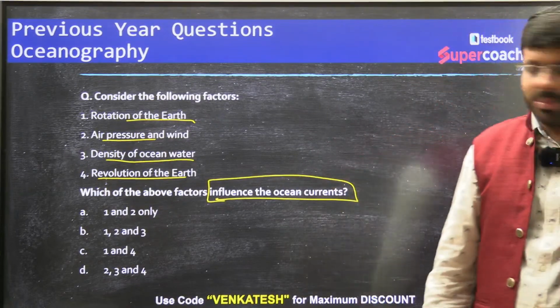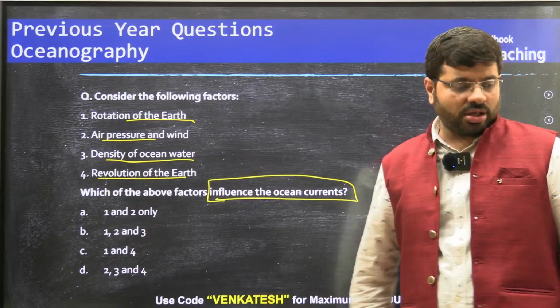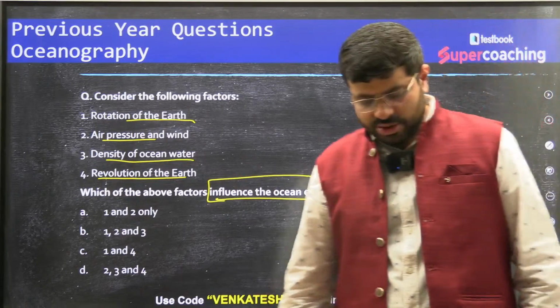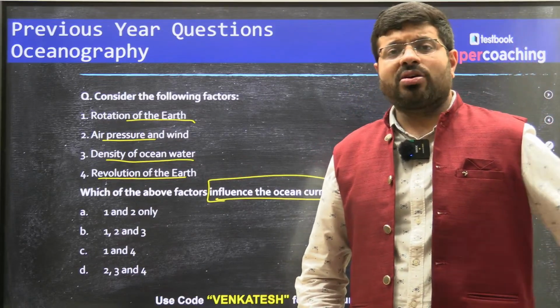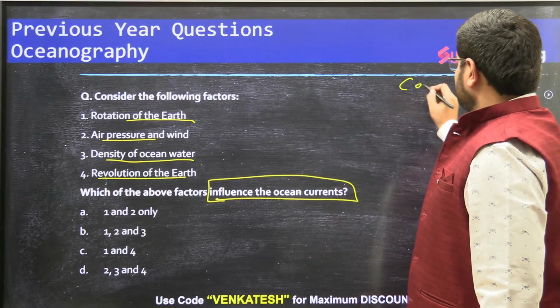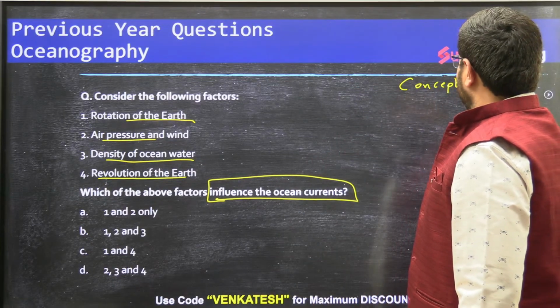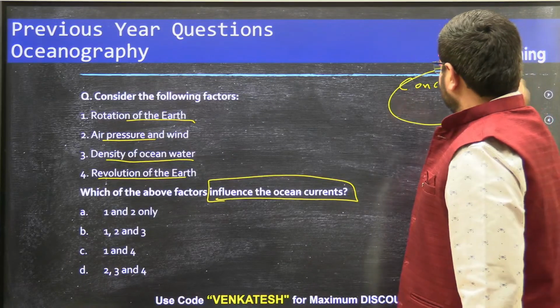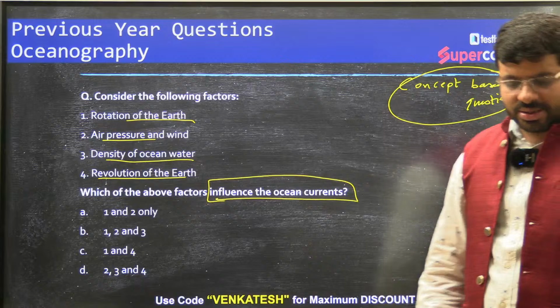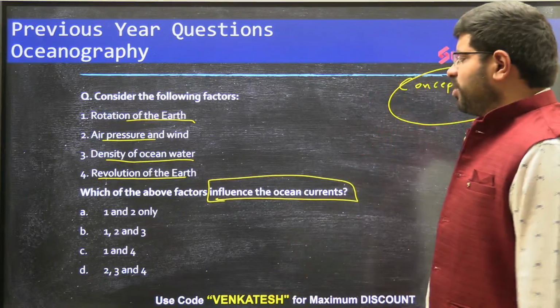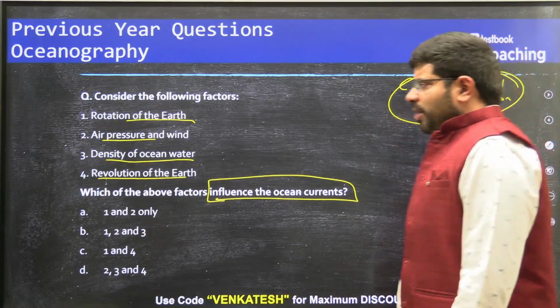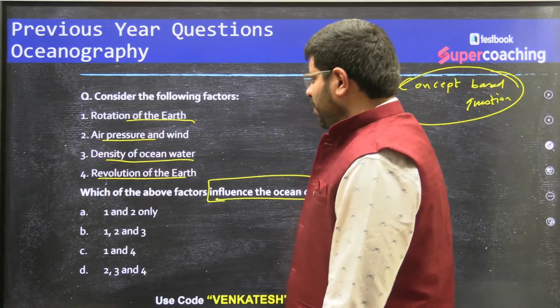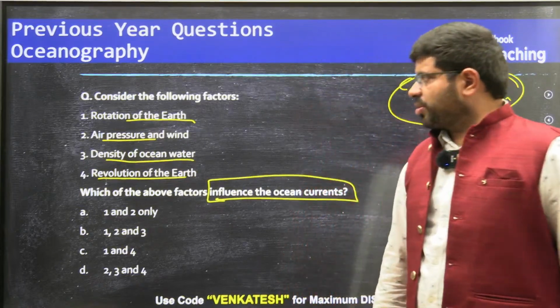So let us see some kind of questions. Now you try to answer, all of you. I think it should be a very easy question. It is a concept based question which you can easily answer. So: rotation of the earth, air pressure and wind, density of the oceanic water, revolution of the earth. Which of the above factors influence the ocean currents?